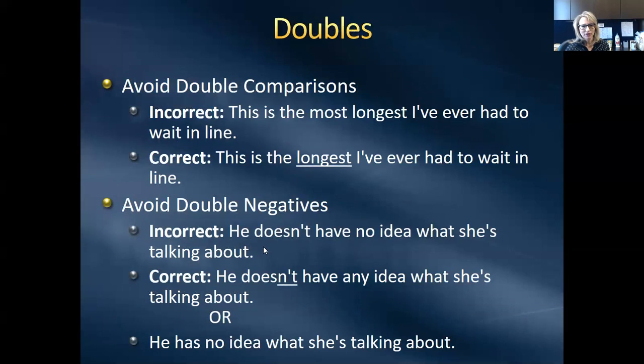Here's some examples of a double negative. "He doesn't have no idea what she's talking about." So you would say he doesn't have any idea what she's talking about, or he has no idea what she's talking about. But when you say he doesn't, there's a negative, have no idea, that's a double negative, and they cancel each other out. So that's wrong.